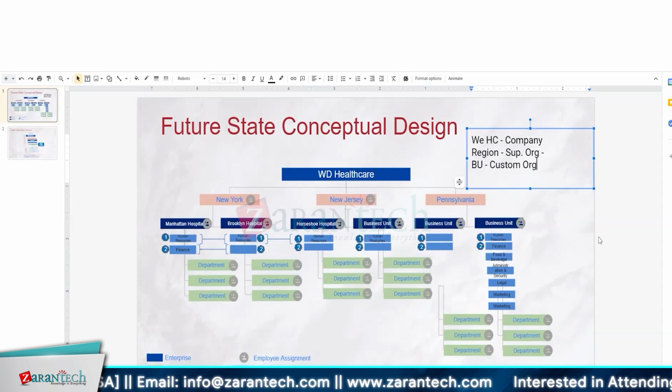So the reason the Manhattan finance and the Brooklyn finance are different here is I don't want to share any of that information between these hospitals. But in the supervisory organization on the region level, the New York person can see the Manhattan finance detail as well as the Brooklyn finance detail. At the same time, the New York supervisory organization's person, the manager, whoever. Can I cut you here?